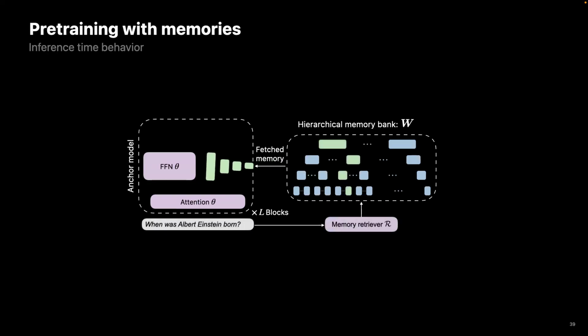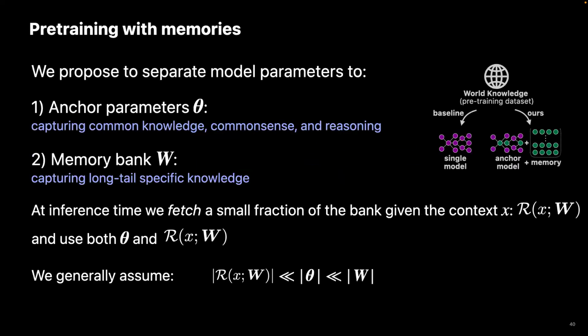Given a query, we fetch a set of memories from a hierarchical memory bank, and the retrieved memories are attached to our anchor model. Then we use this anchor model to answer the query. Let's take a look in a little more detail. On the upper right, we show the model. The monolithic model is shown in purple, whereas our model has purple nodes and green nodes. Green nodes are the retrieved parameters, and the large green part is actually the memory side.